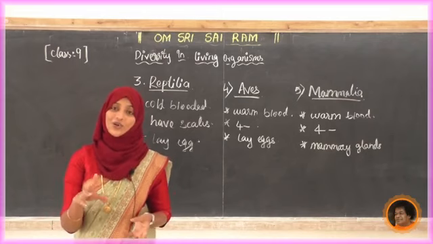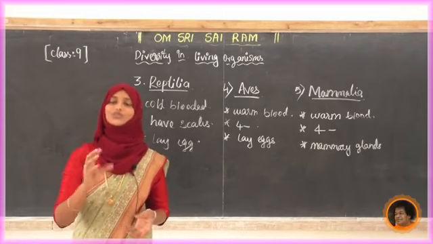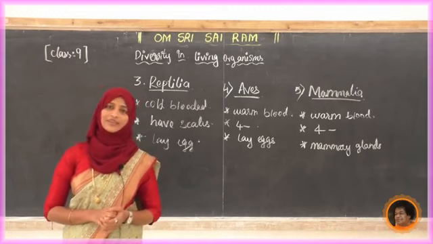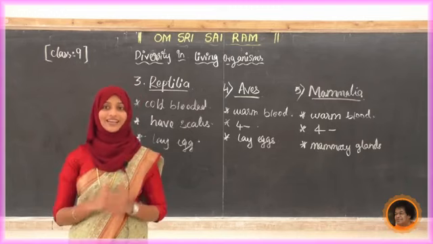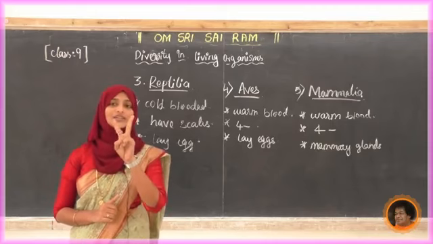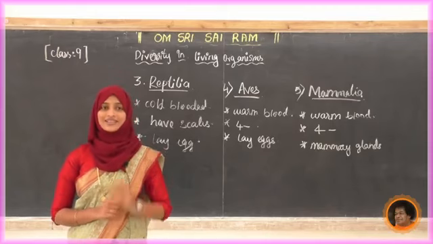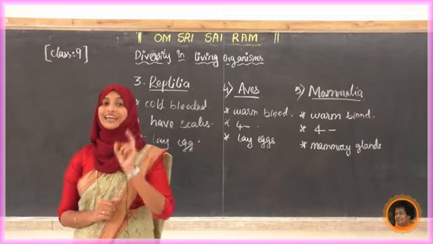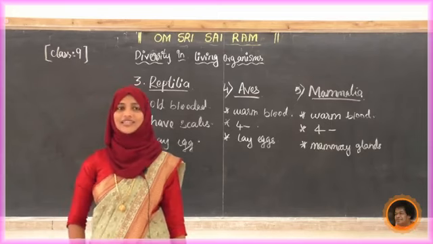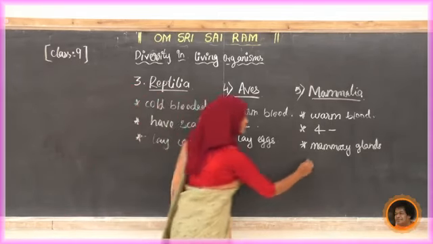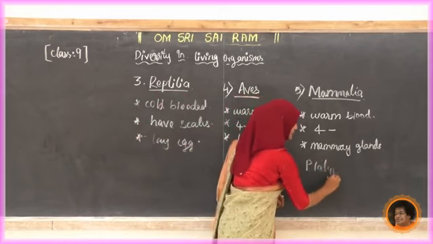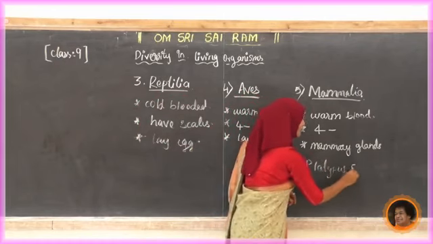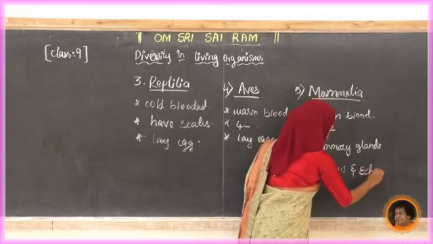After hatching of that egg, they nourish their young ones by giving milk. Only two animals are there, platypus and echidna. Have you seen this one? Platypus, and one more is echidna.